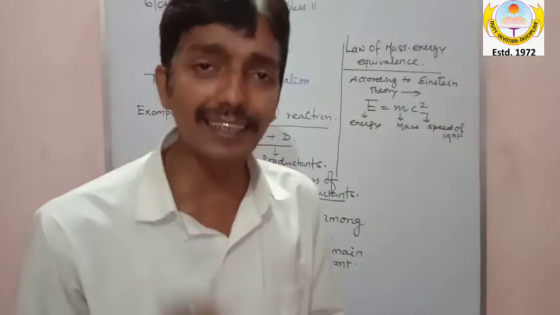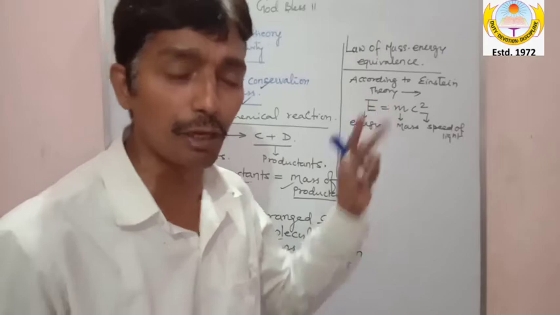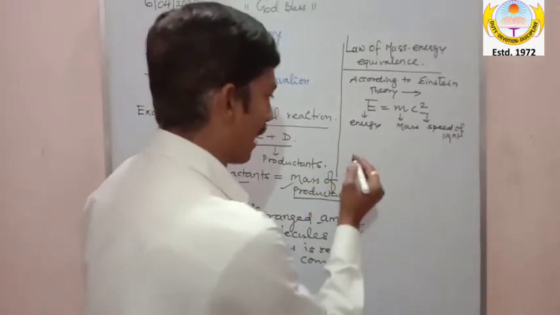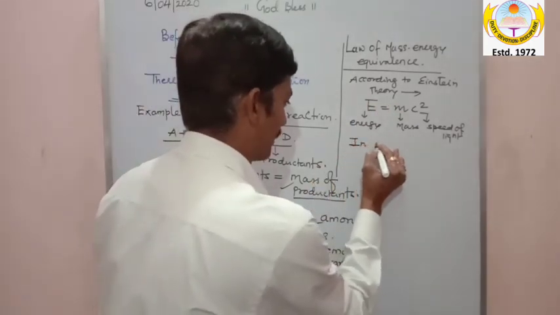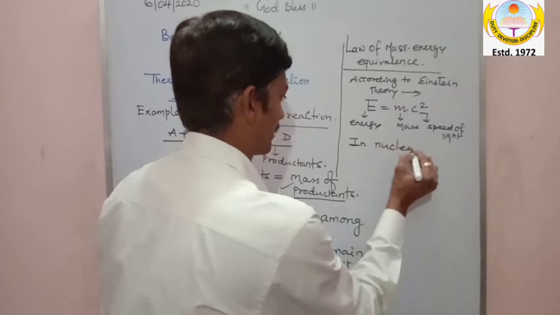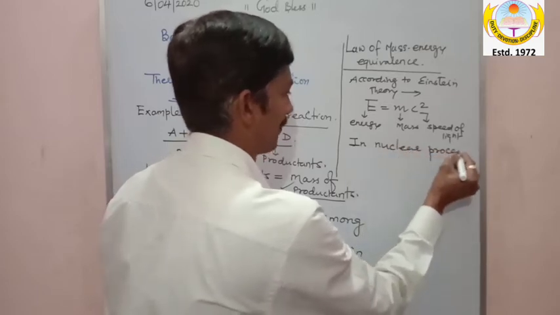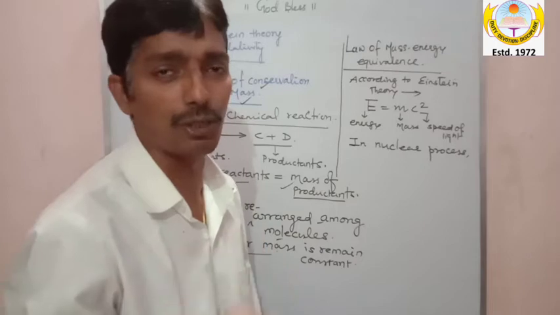And what Einstein has said, according to this formula, my dear, is that this is happening in the nuclear process. In the nuclear process, I have done weak nuclear force and strong nuclear force.